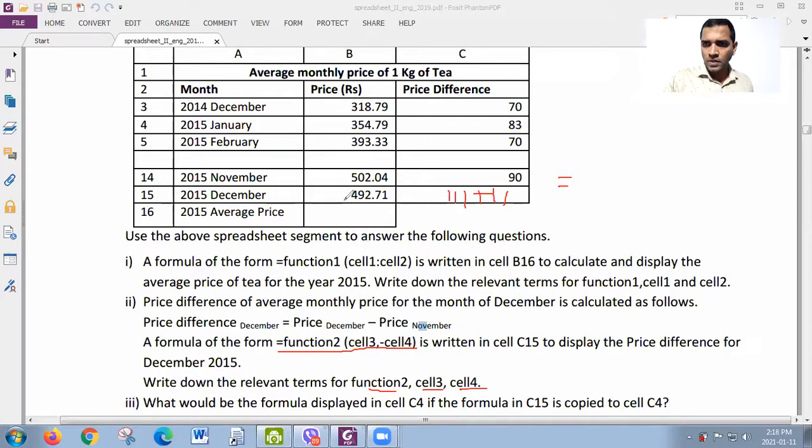So where is the December price? It is in B15. So equal B15 minus, where is the November price? It is B14, right? So B14. So suppose this formula is written in C15, will it show the right answer here? Can we have the right price difference in C15?